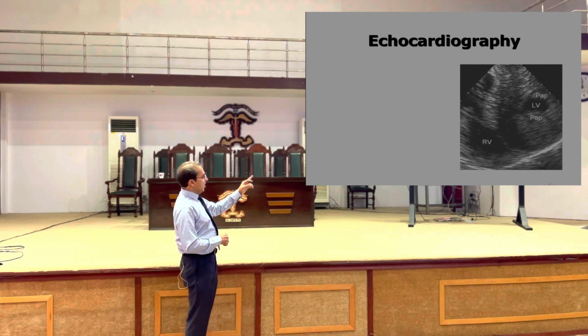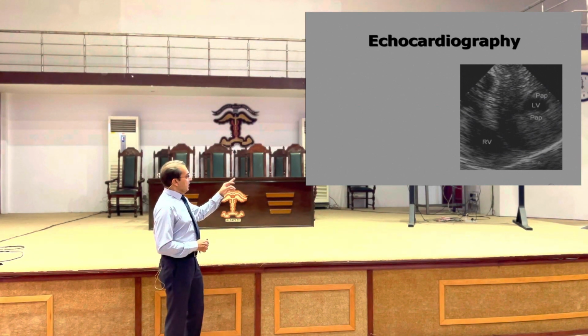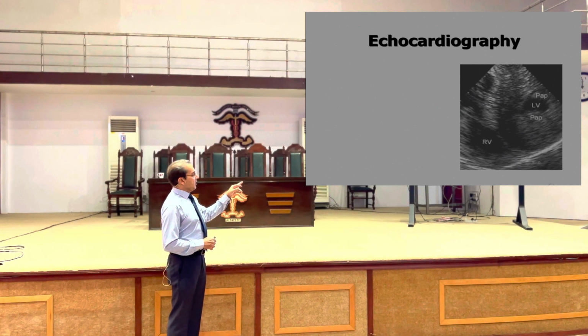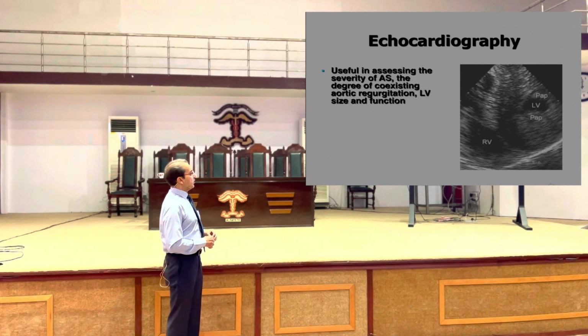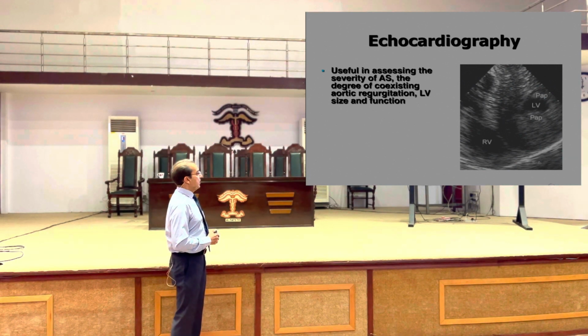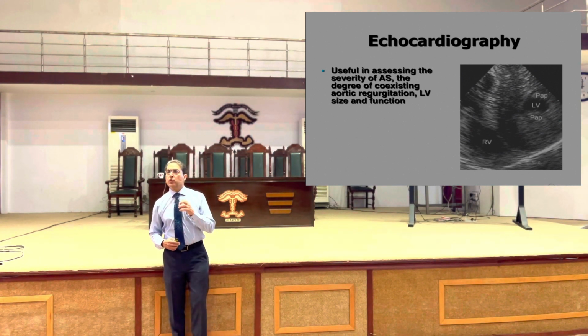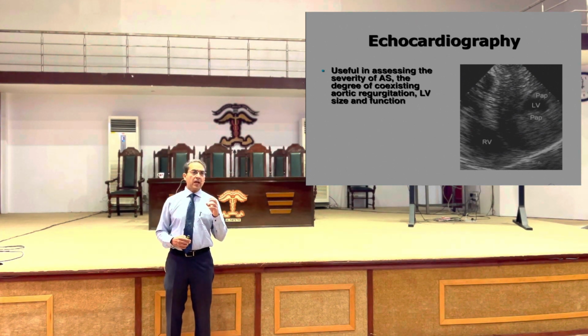Now you see the RV cavity and the LV cavity. In the bottom left side is the RV cavity, and on the top right side you see the LV cavity. The LV cavity has become small and you see the thickness of the muscle mass. So the muscle has become very thick. So it is useful in assessing the severity of aortic stenosis, the degree of coexisting aortic regurgitation, LV size and LV function.